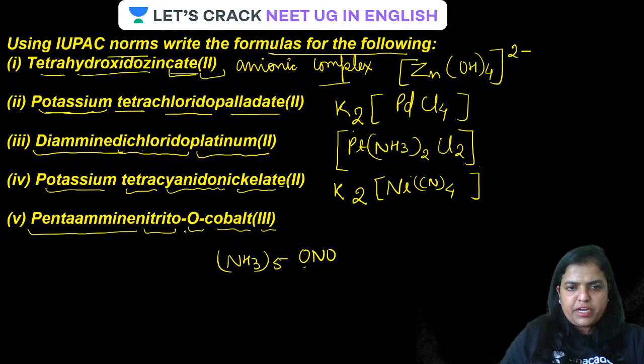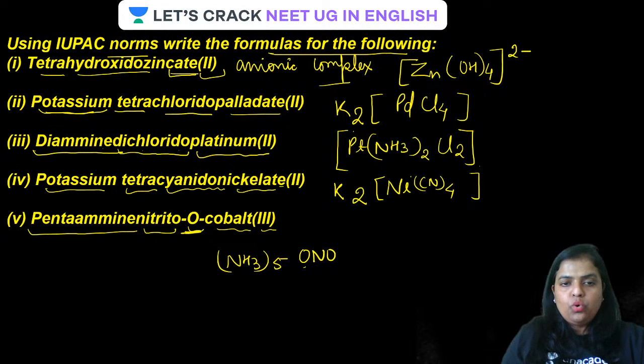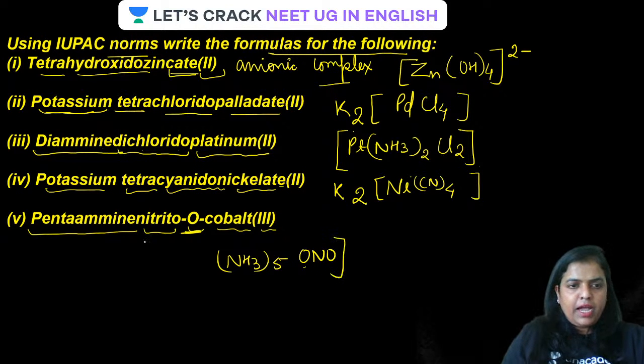Why? Because it is being attached through O. The ligand ONO, as it is an ambidentate ligand, is connected to cobalt from oxygen. So it will be [Co(NH3)5ONO]. Guys, cobalt is in which oxidation state here? It is in plus 3 oxidation state.